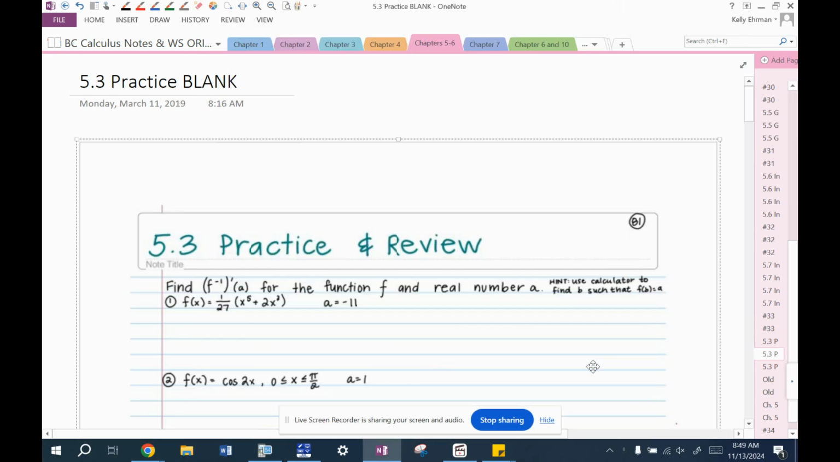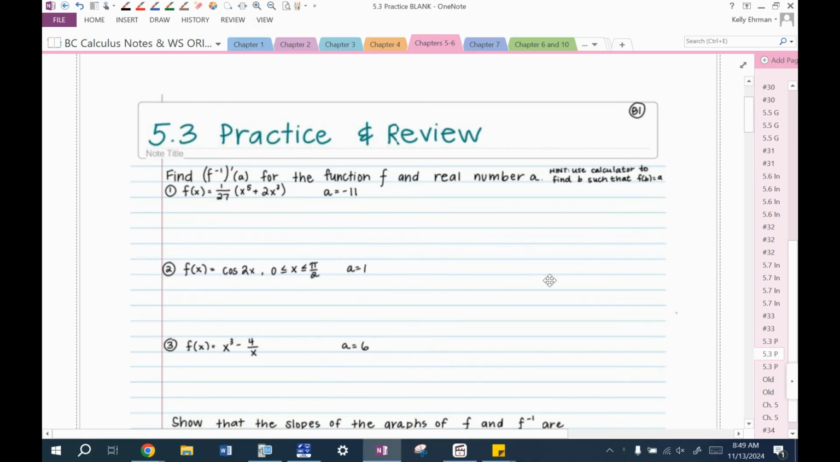All right, for the 5.3 practice, this is just review. 5.3 was the section that had all the inverse functions, so it's a good thing to practice here. So this says find f inverse prime of a for the function f and real number a. And then there's this hint: use the calculator to find b such that f of b equals a. So for these, it's telling us to go ahead and just use a calculator.